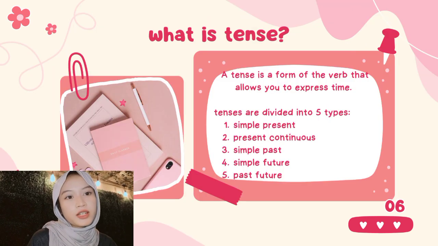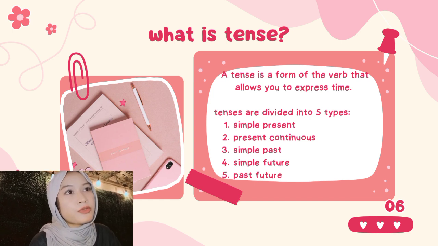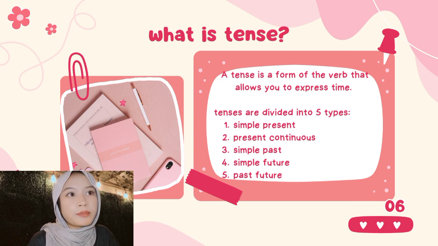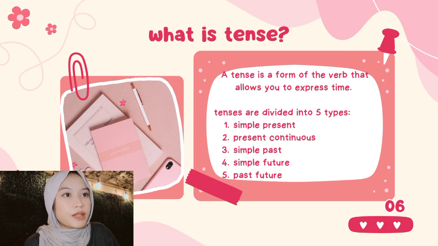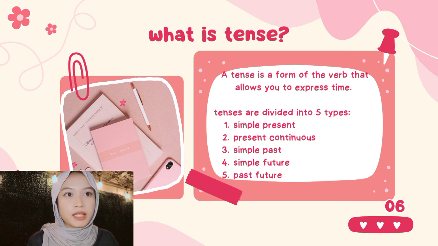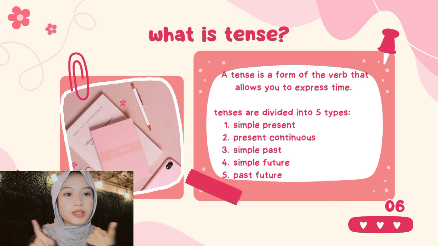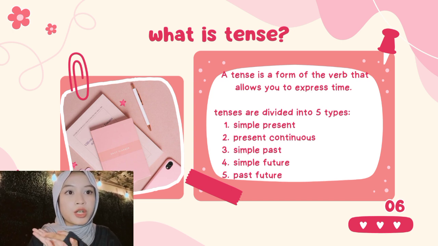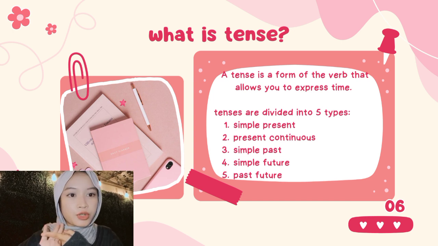Okay, here there is tense. What is tense? A tense is a form of the verb that allows you to express time. Tenses are divided into 5 types: simple present, present continuous, simple past, simple future, and past future.